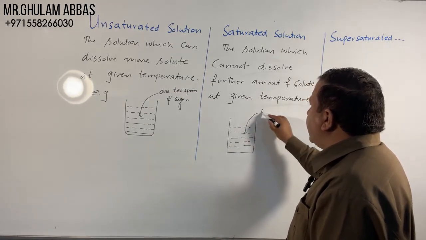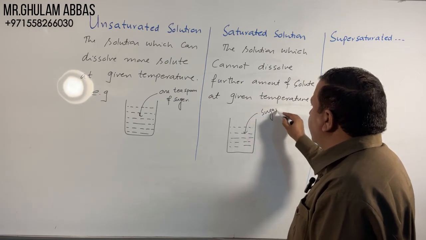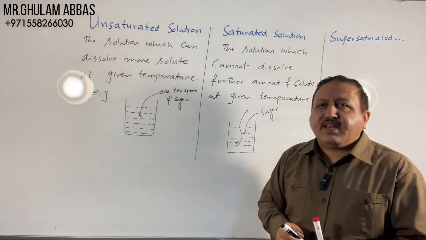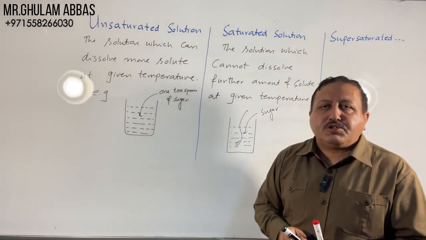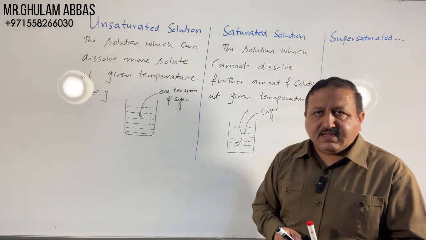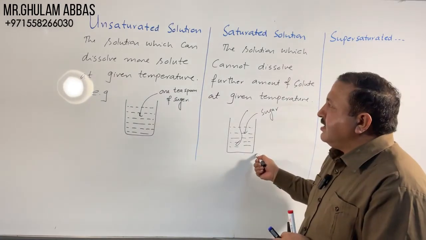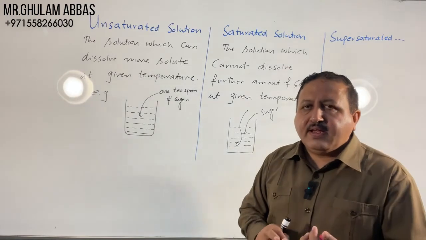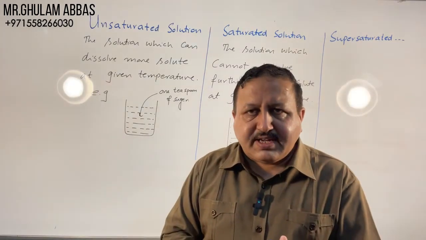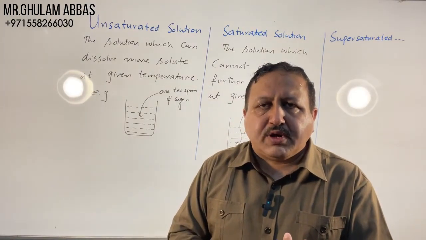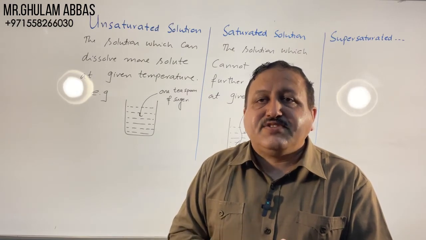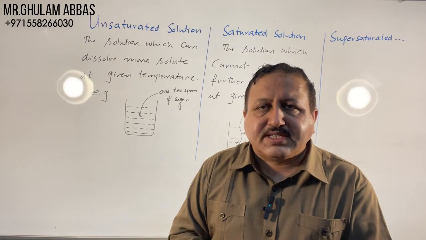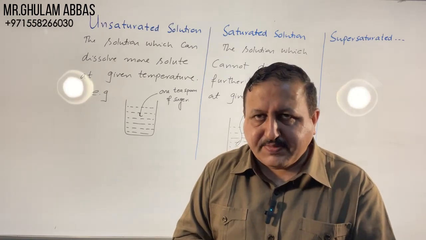If we add sugar continuously with stirring, a stage will come when no more sugar will dissolve. Such solution is called saturated solution. We can write the example: take a glass of water and add sugar continuously. A stage will come when no more sugar dissolves. Such solution is called saturated solution.